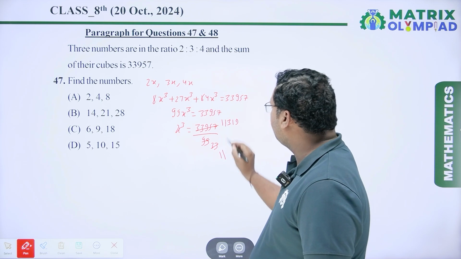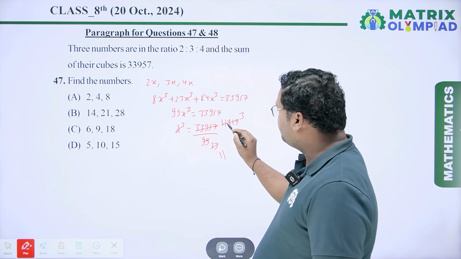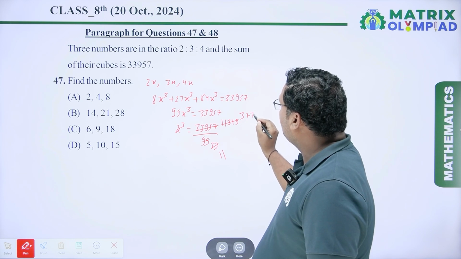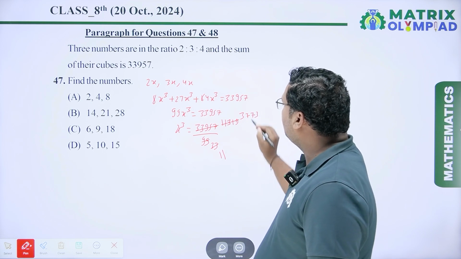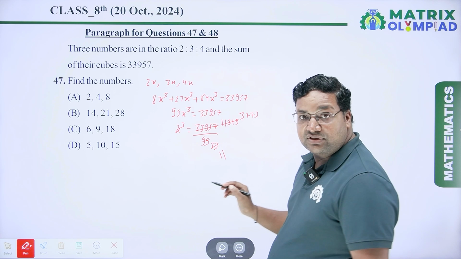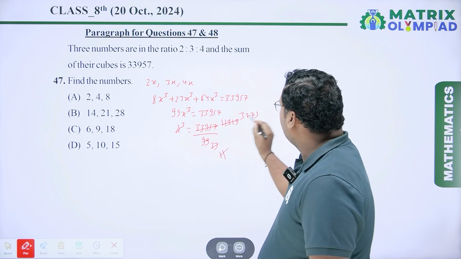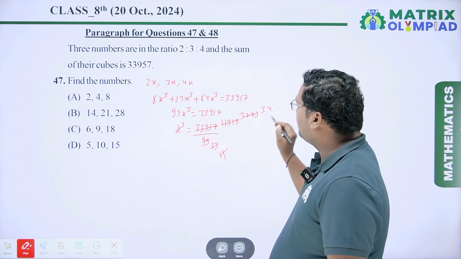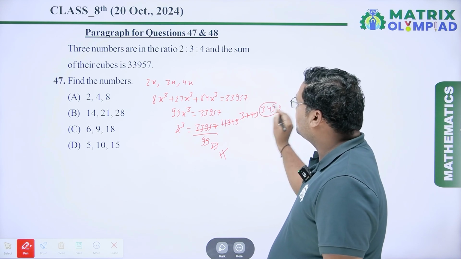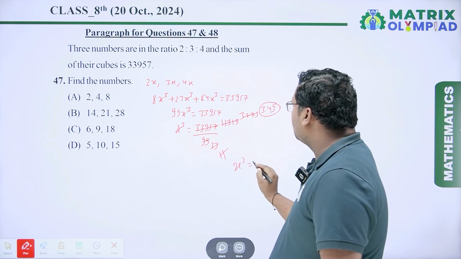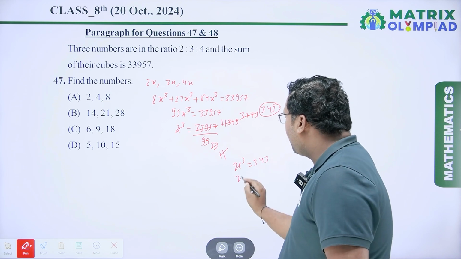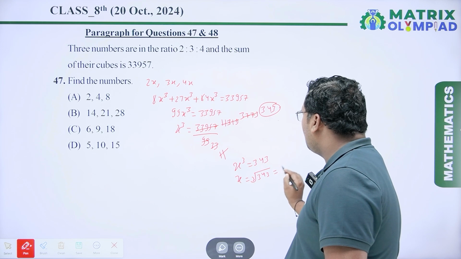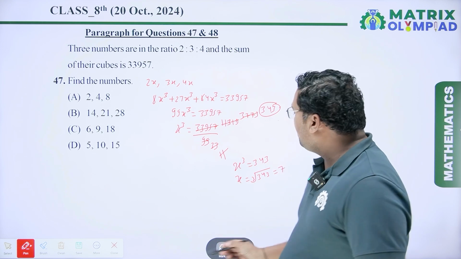Then the number is divisible by 11: 11 threes are 33, 11 fours are 44 and 11 threes are 33. So x cube is equal to 343. So x equals the cube root of 343, which is 7. So the value of x is 7.